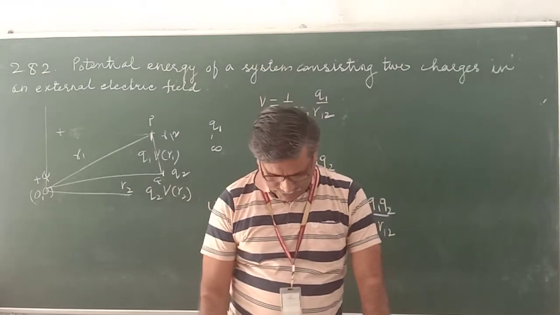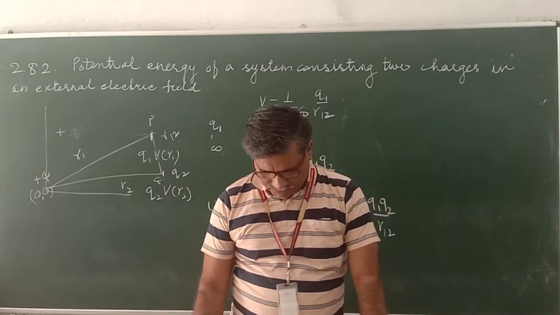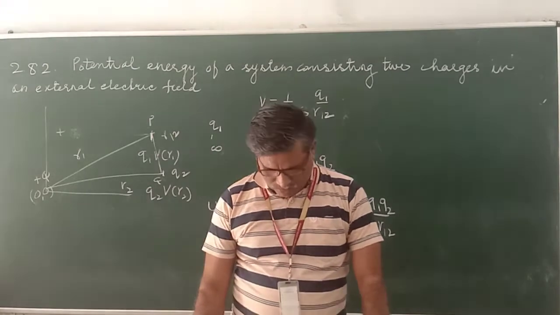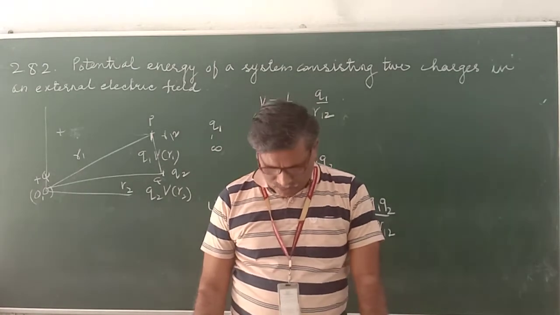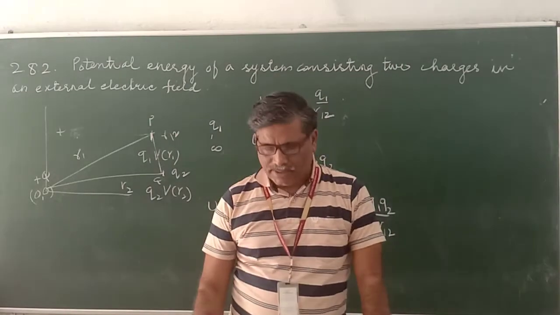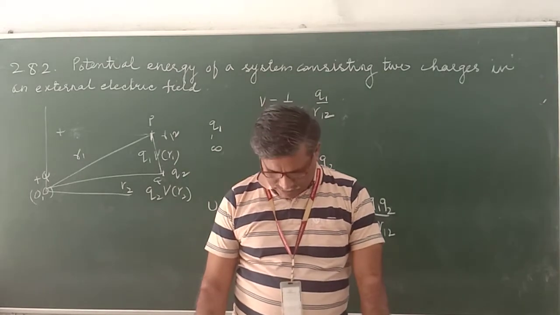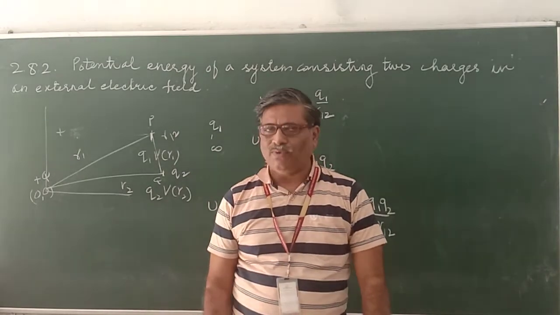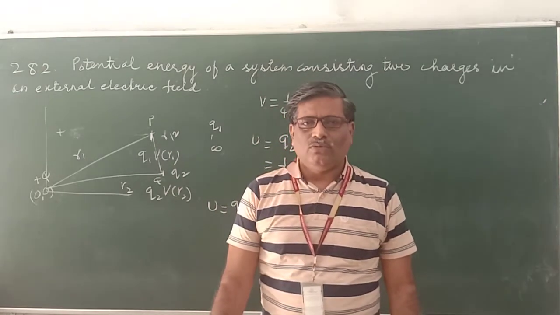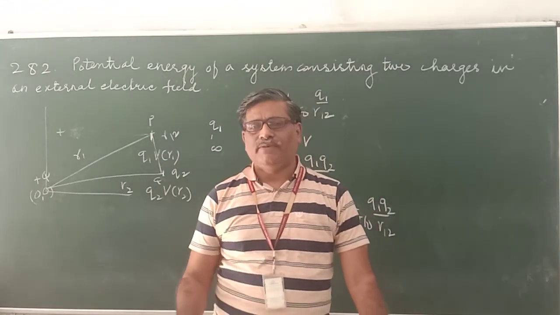Part A: Determine the electrostatic potential energy of a system consisting of two charges, 7 microcoulomb and -2 microcoulomb, placed at (-9 cm, 0, 0) and (9 cm, 0, 0) respectively. Two charges are given, and they are placed at two different points.